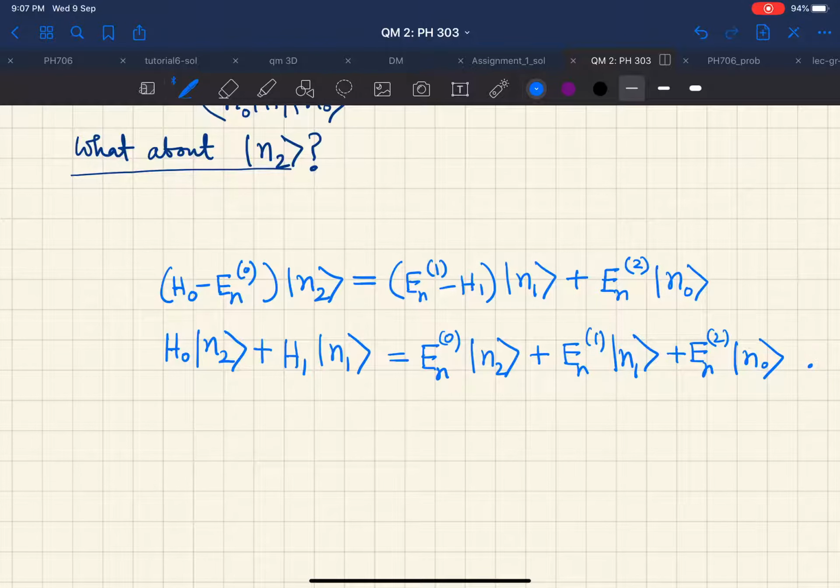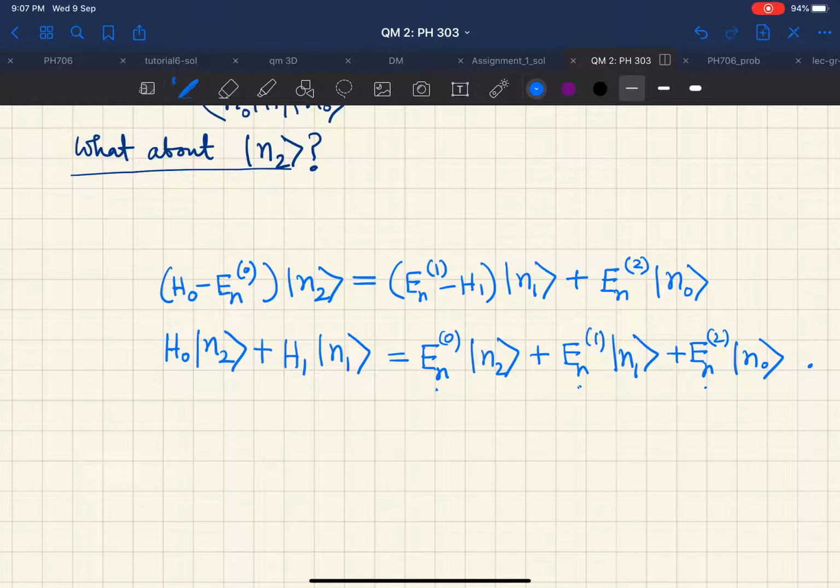You see, exactly, there is this En1, then En0, then there is En1, then En2. So everything should be involved. If we just generalize this to kth order, then on the right hand side you should expect the terms starting from En0 to Enk, and also the states starting from Nk to N0. So one can easily guess the general pattern and write that down.